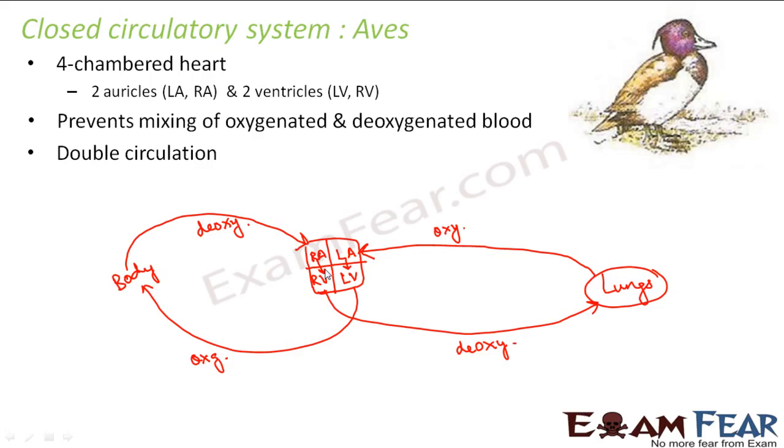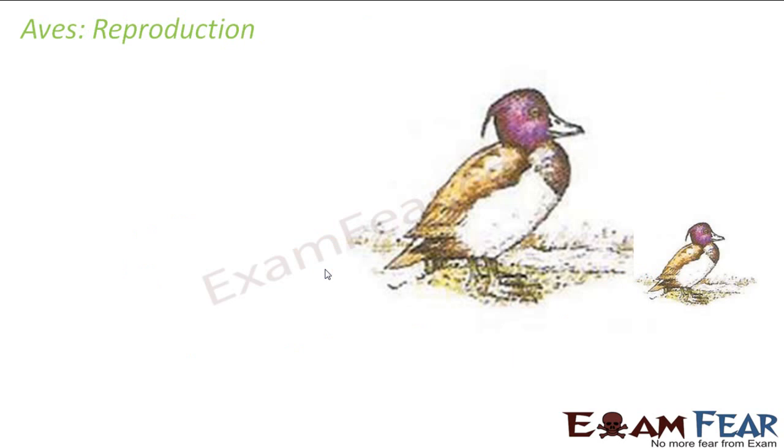So this is how double circulation takes place, because in this case also the blood flow passes the heart twice in one cycle. So that is why it is known as double circulation. So this circulatory system is the same for aves as well as for the mammals. So high rate of oxygen rich blood flow in this case.